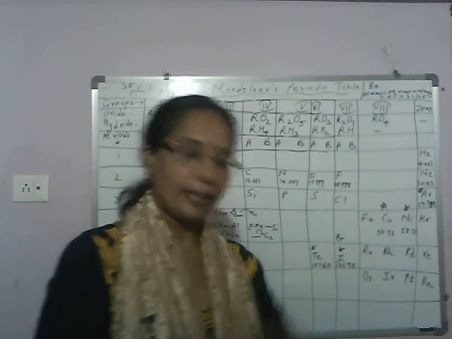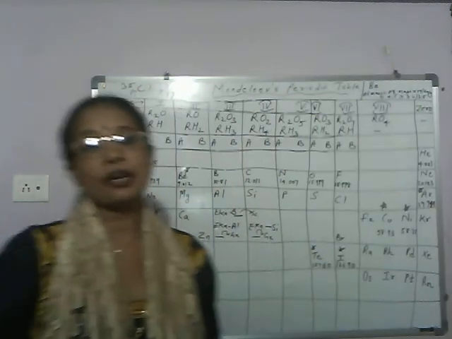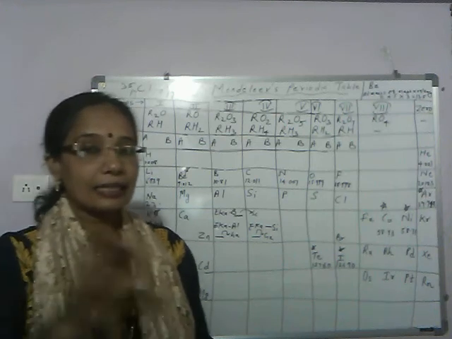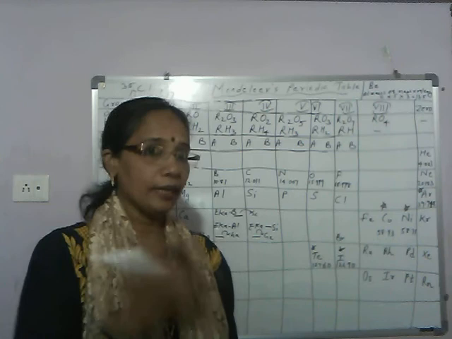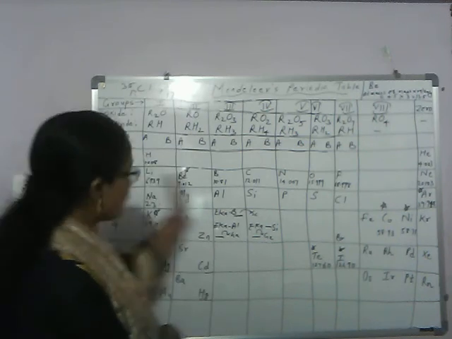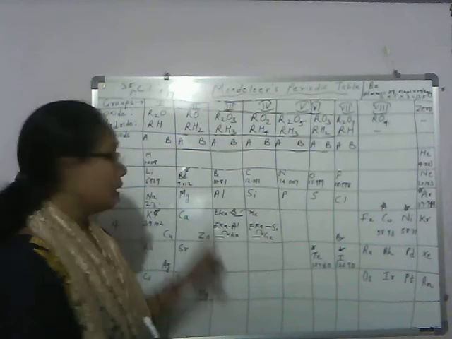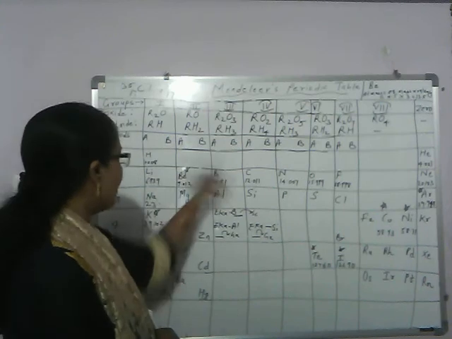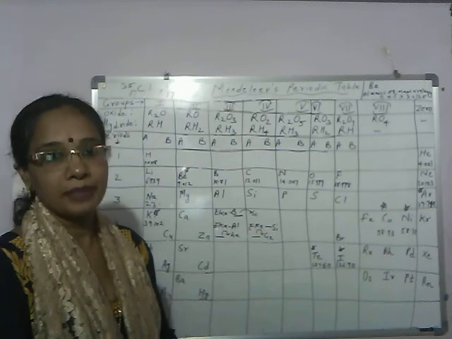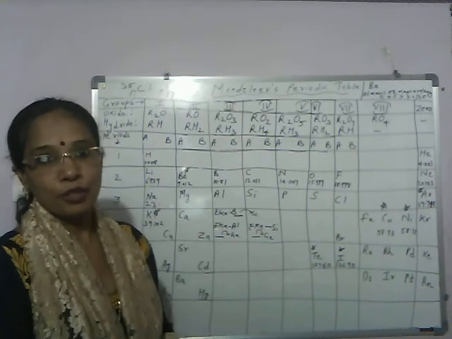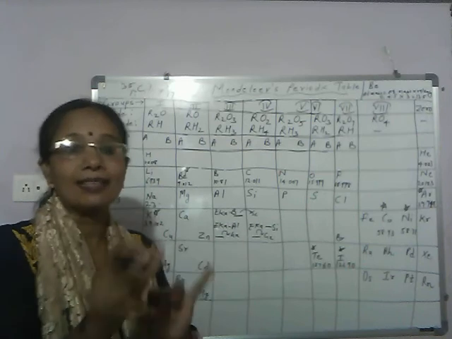Okay. And next disadvantage is uncertainty in prediction of new elements. Why? Because here elements are arranged in increasing order of atomic mass, okay, but between two elements, the difference in the atomic mass is not similar. It varies. So you cannot predict between two elements how many new elements could be discovered.